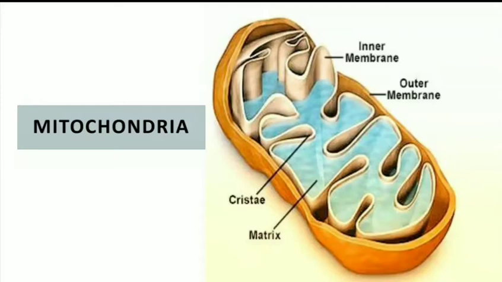Then mitochondria are equipped with independent protein synthesizing machinery. Means mitochondria have machinery which can independently synthesize proteins. Near about an estimated 10% of mitochondrial proteins are produced there.